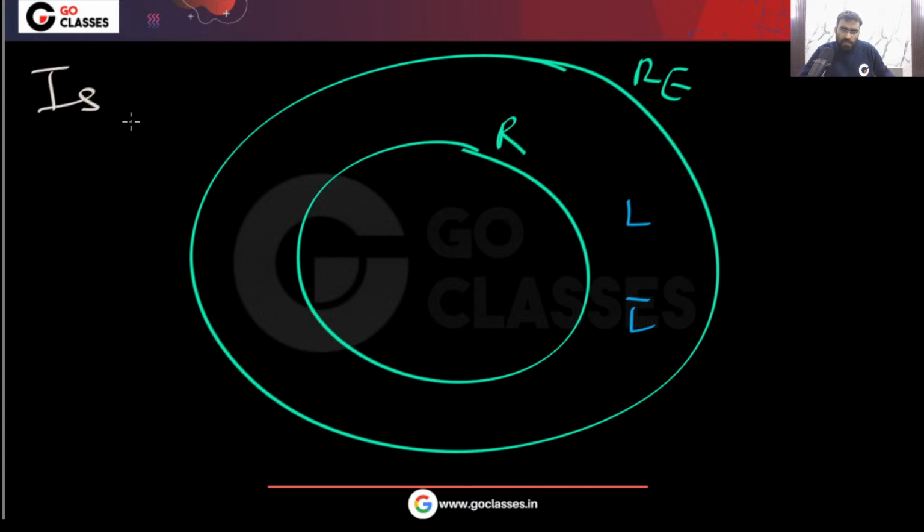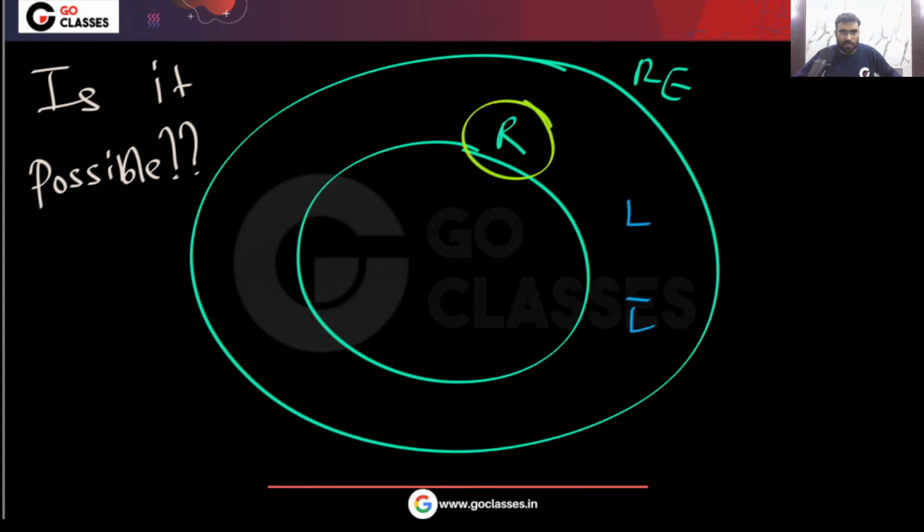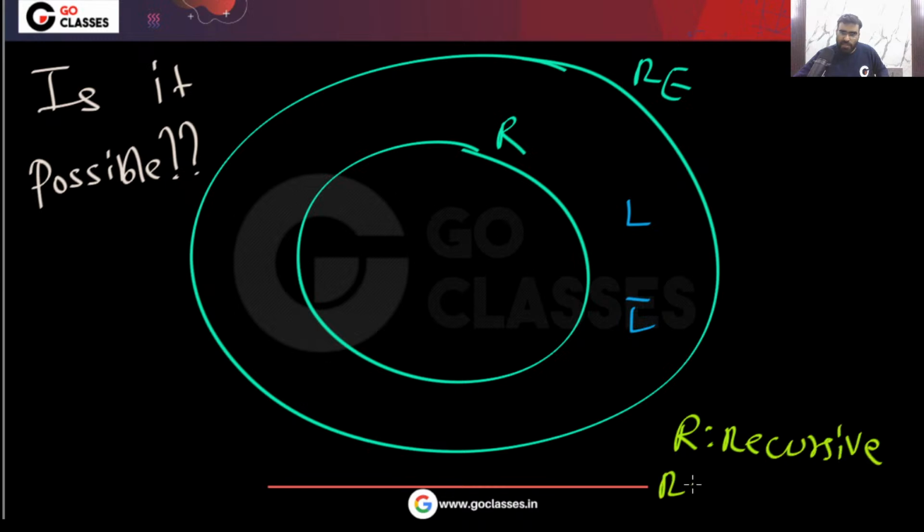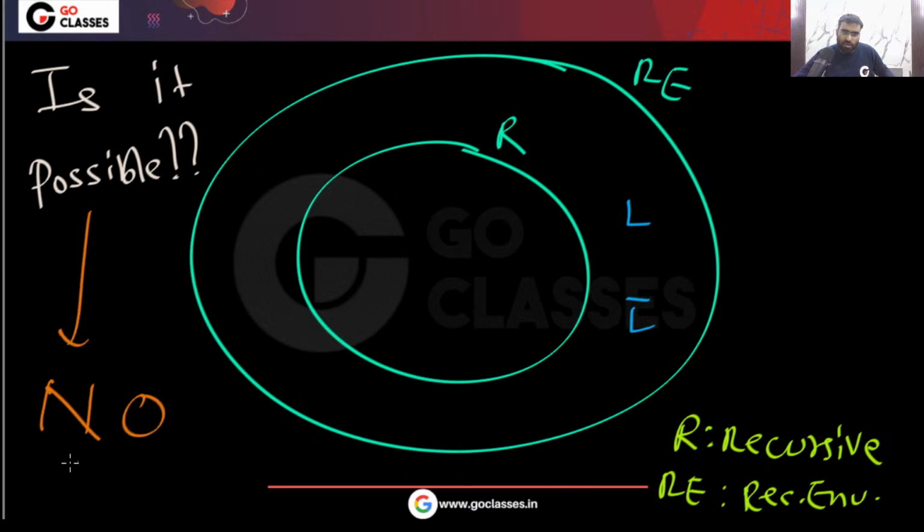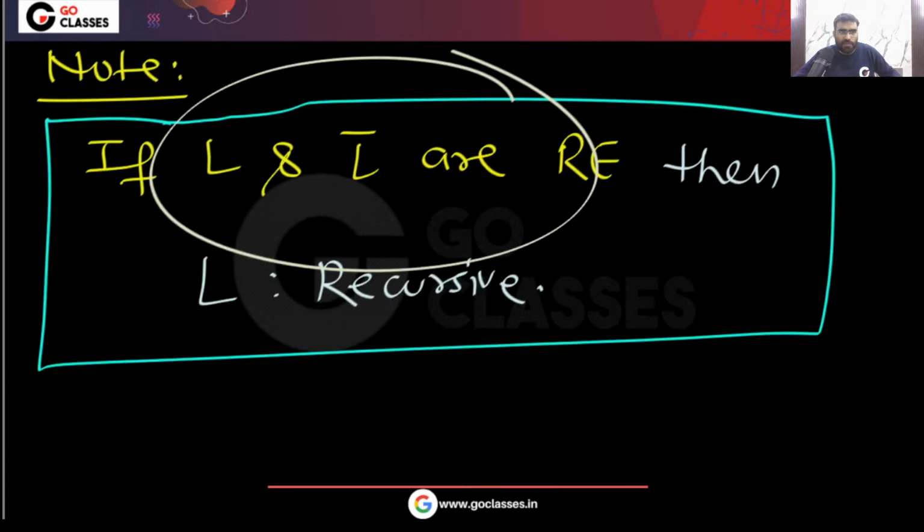Is it possible? Tell me. Remember, here R means recursive, and RE means recursive enumerable, which you already know. So is it possible that L and L complement are both RE but not REC? The answer is no. This is never possible, because I told you that if both are RE, then they will be recursive.